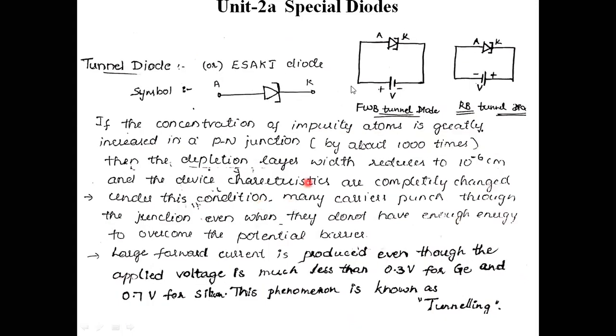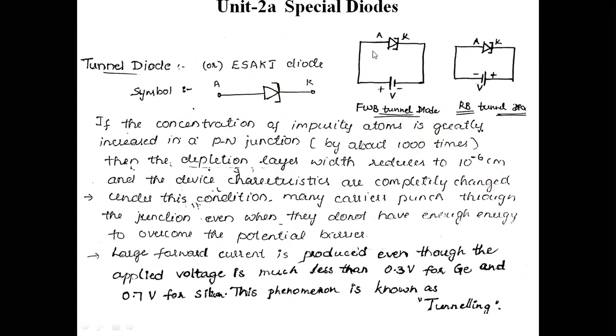This is the tunnel diode symbol. The other name for tunnel diode is Esaki diode, which was invented by the scientist Esaki. Therefore, we can name it as Esaki diode also. In the symbol for this tunnel diode, the anode terminal is arrow shaped and the cathode terminal is T shaped.